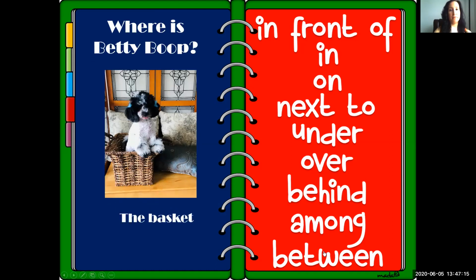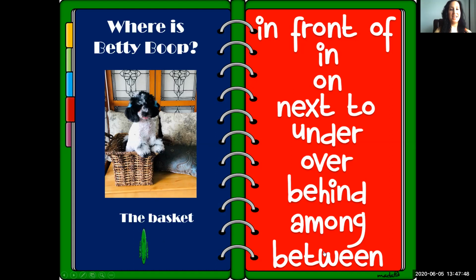Is Betty Boop in front of the basket? In the basket? On the basket? Next to the basket? Under the basket? Over the basket? Behind the basket? Among the basket? Or is Betty Boop between the basket?